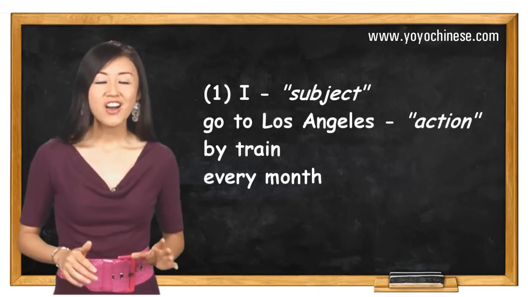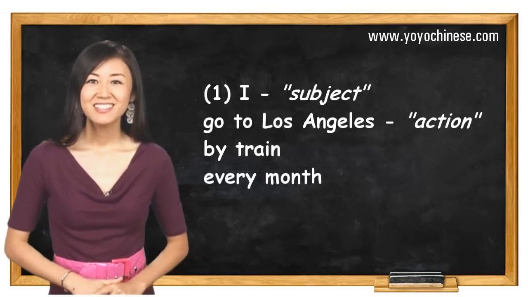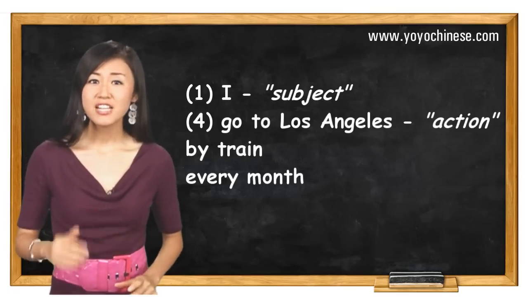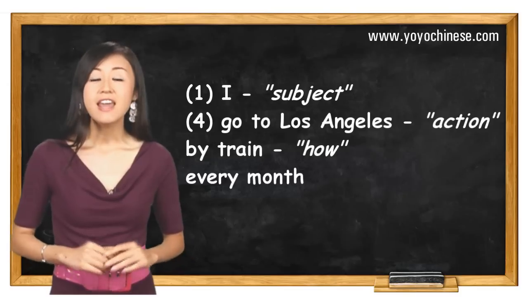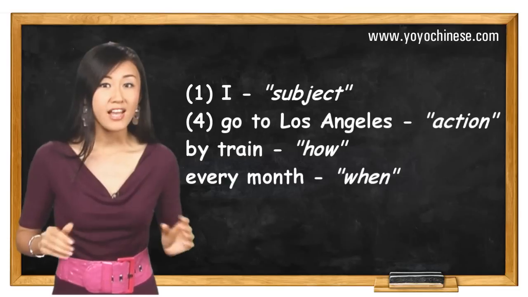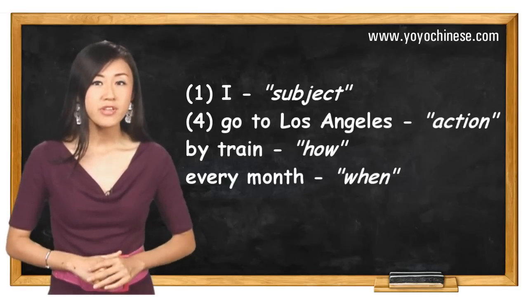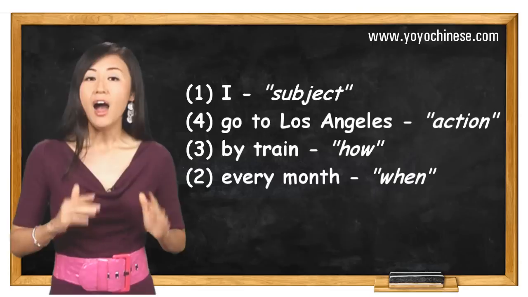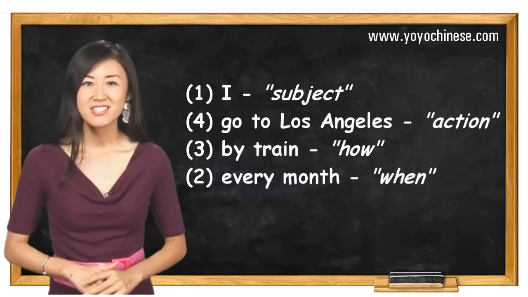We Chinese are not straightforward. We always beat around the bush first and then cut to the chase. We always put the core, the action, at the end of the sentence, and other decorative elements such as by train, which is how I go to Los Angeles, and every month, which is when I go to Los Angeles, before the action. So according to the previous rule, subject, when, where, how, and then the action, the correct Chinese sequence should be: I, every month, by train, go to Los Angeles.